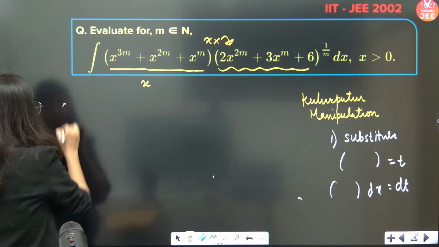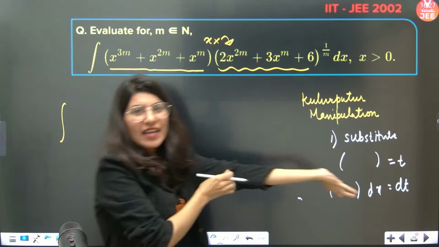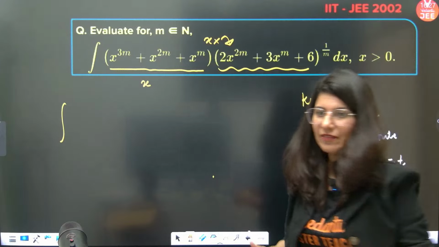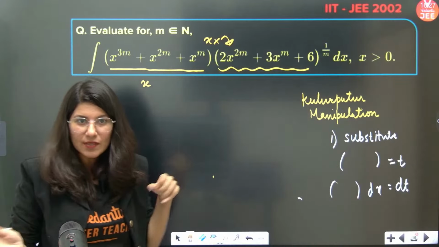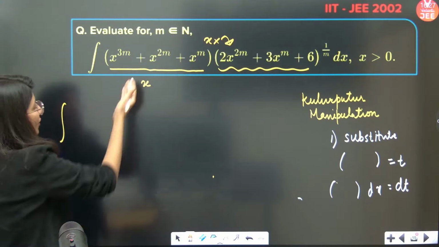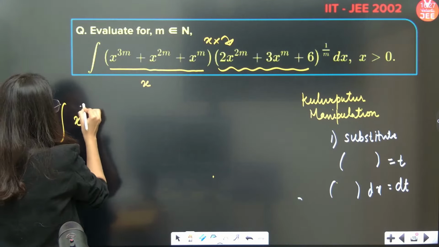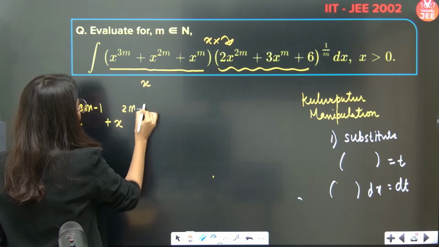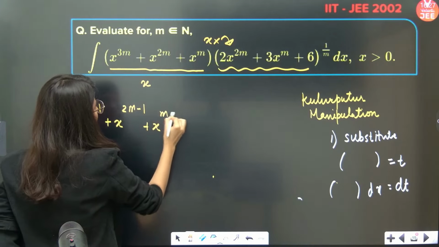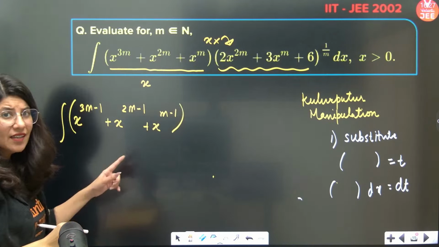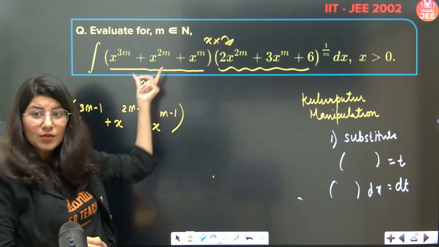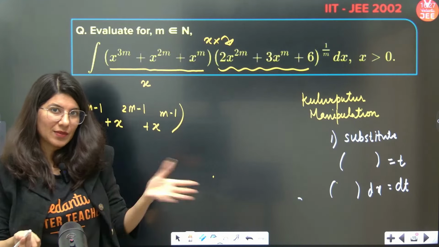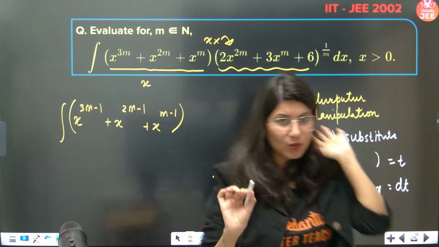So this is what, like here and there, kutur putur, hera feri. Hera feri means that some x you are taking out, some x you are pushing inside. So if you divide this by x, tell me, x power 3m minus 1 plus x power 2m minus 1 plus x power m minus 1. And it actually looks sorted. If you put this as t, then the differentiation works like this: the derivative of x power m is x power m minus 1. So we are able to get to that.